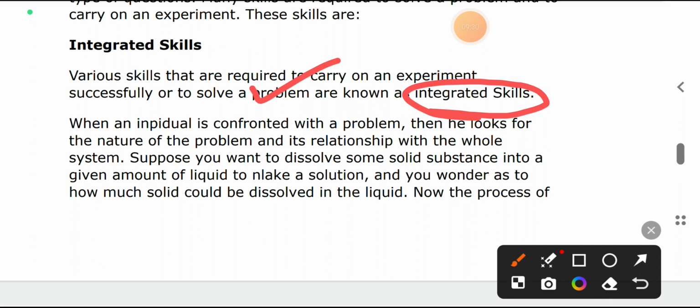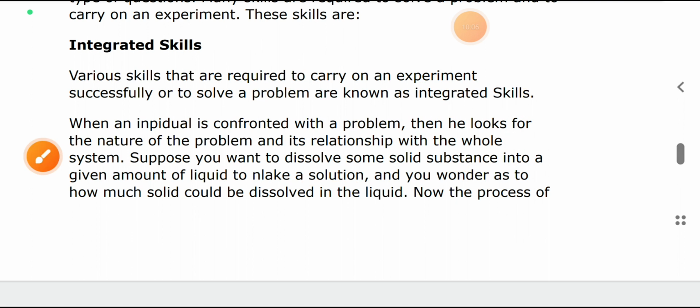When an individual is confronted with a problem, he looks for the nature of the problem and its relationship with the whole system. Suppose you want to dissolve some solid substance into a given amount of liquid to make a solution, and you wonder how much solid could be dissolved in the liquid.